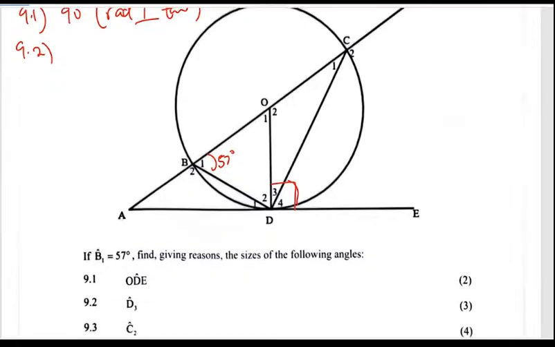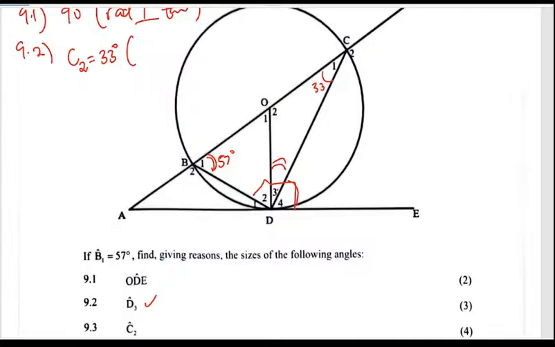9.2. They want us to get D3, this angle here. So for us to get D3, we know that this is 57. We know that all of this is 90. Then we can get this to be 33. So start by getting C2. So that tells us that C2 is 33.